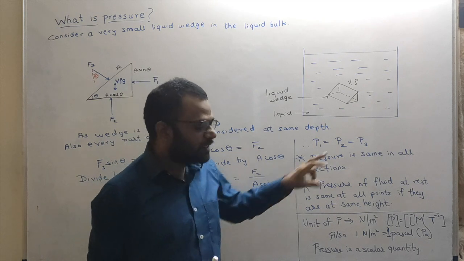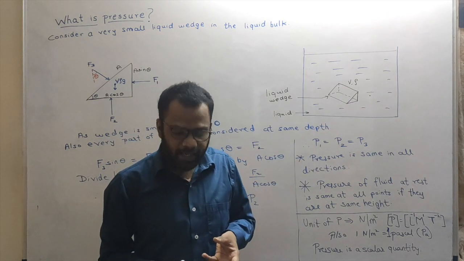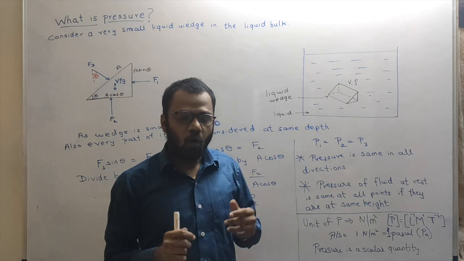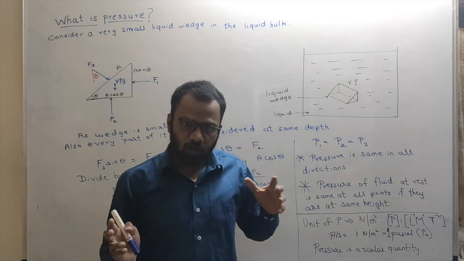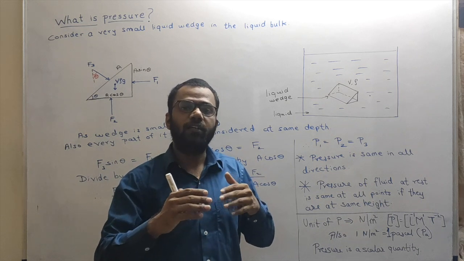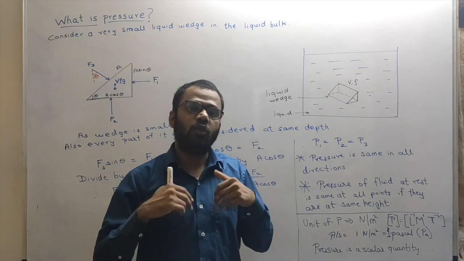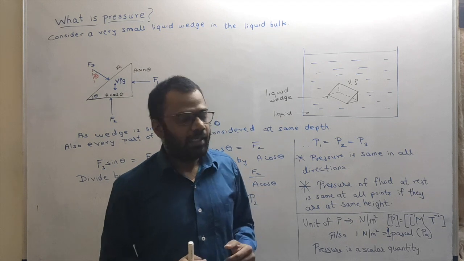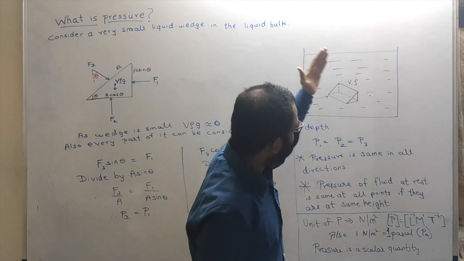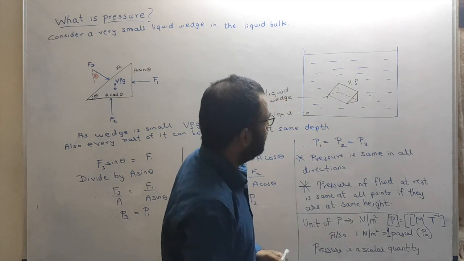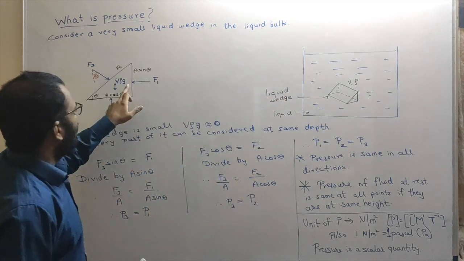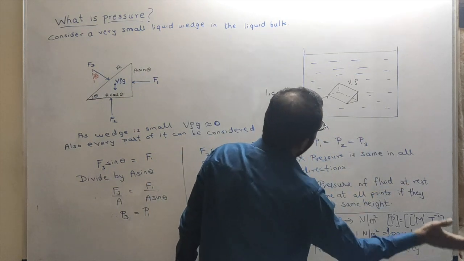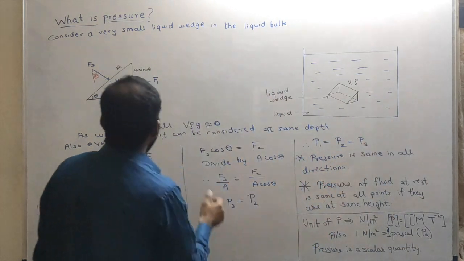Now as you can see, this liquid wedge is in equilibrium. That means all the forces acting on this liquid wedge due to the fluid from all the different directions should somehow cancel each other. Right? Now let us take a cross section of this liquid wedge and draw it over here. Or you can say that if I look at this liquid wedge from this side, what I will see is this part.